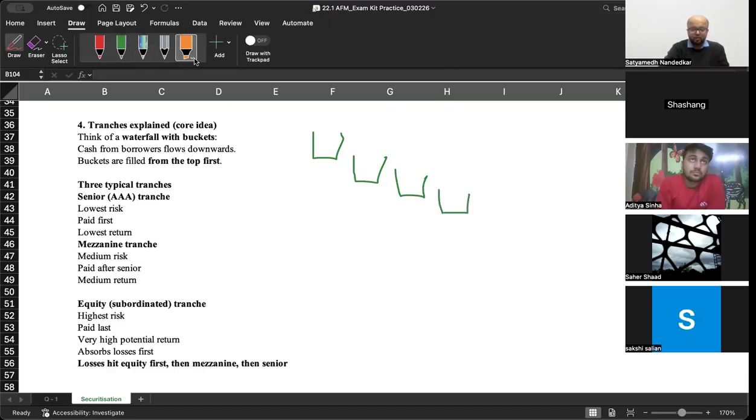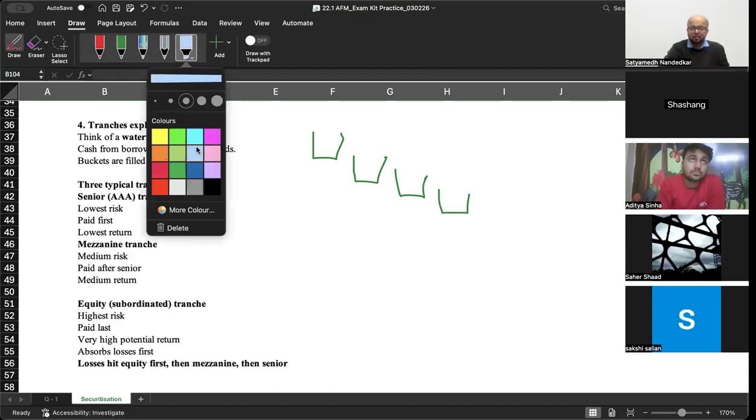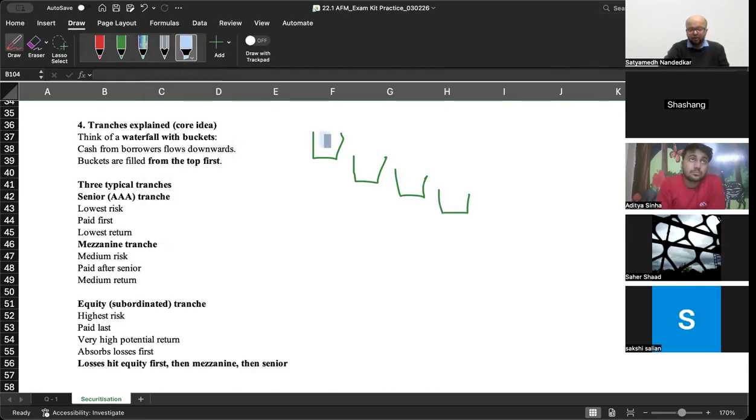Now let me show you. They are using the word waterfall ना, देखो ऐसे. How will the water flow like this? Cash from borrowers flows downwards. The borrower takes the money, he gives it to a construction company. The construction company uses that money, constructs the house, hands over the house to him.